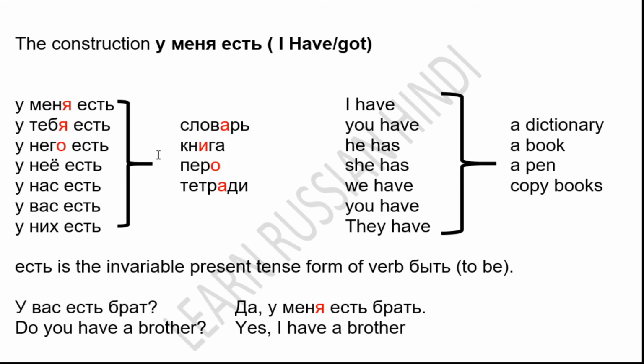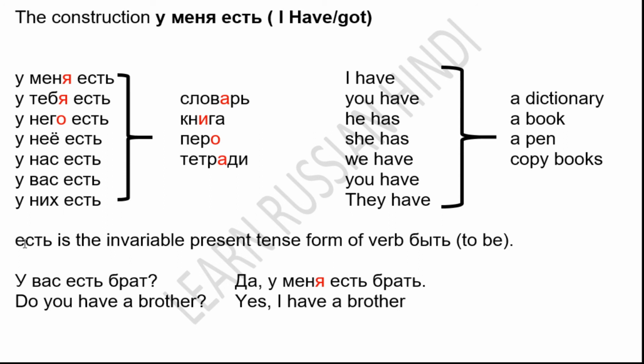U nas yest slovar. We have a dictionary. U vas yest slovar. You have a dictionary. U nikh yest slovar. They have a dictionary. So for all genders and numbers, it will become only the same. U menya yest, u tebya yest, u nego yest, u neyo yest, u nas yest, u vas yest, u nikh yest. I hope you understand. What is the yest?